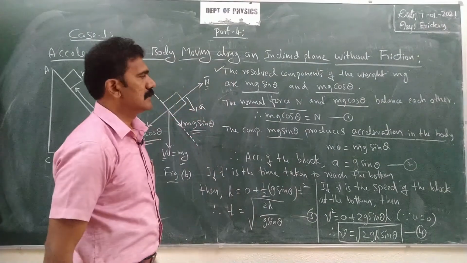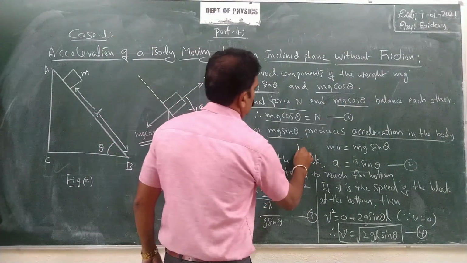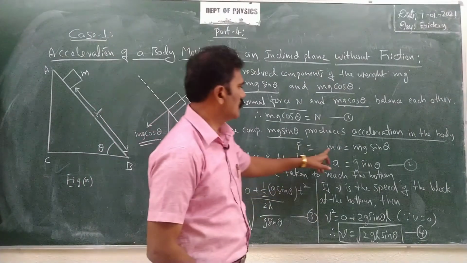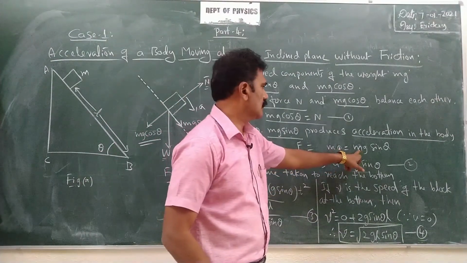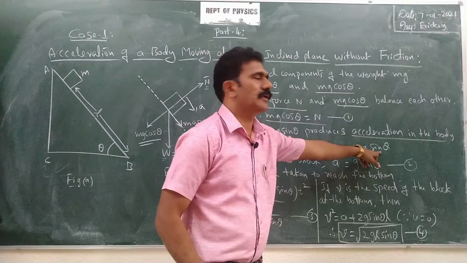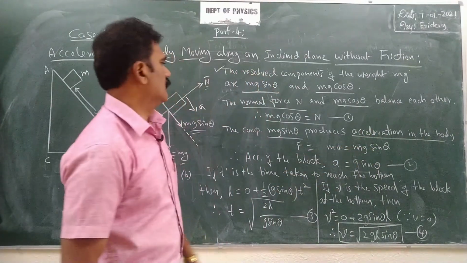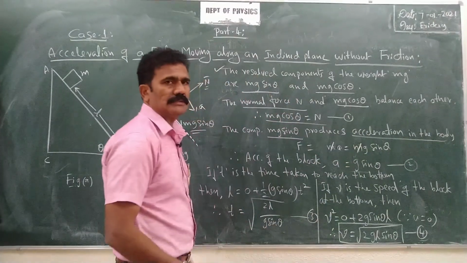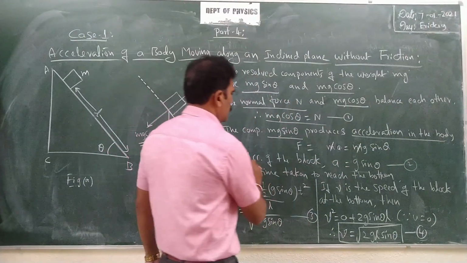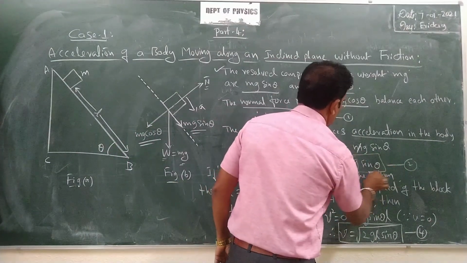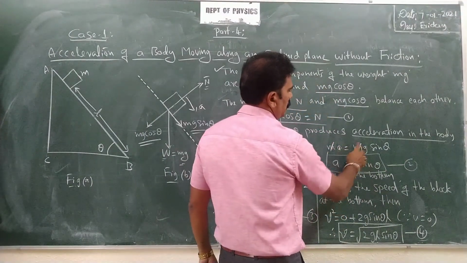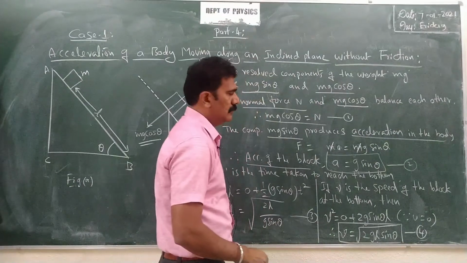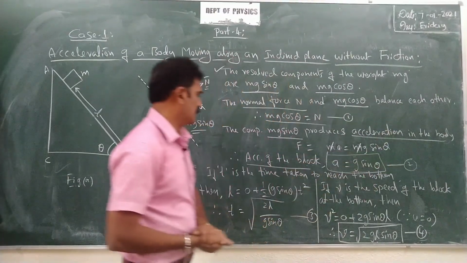Because that is the force, the force F is given by mass times acceleration, so you can write F is equal to m into a, and that is equal to mg sin theta only, the component mg sin theta only. Then if you cancel this m on both sides, you will get the acceleration of the body. Acceleration of the body is given by a is equal to g sin theta only, right? Let it be equation 2.